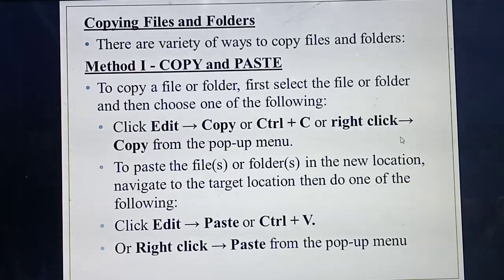Okay, the same way you need to follow. What steps do you follow to cut and paste? First you choose the folder or file, then go to the Edit menu, then click the Cut option. In the same way here, you click the file you need to copy, then go to the Edit menu, and from the Edit menu you choose the Copy option instead of the Cut option. What's the shortcut for copy? Control C. And the shortcut for paste is Control V.